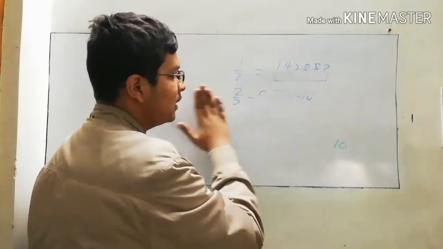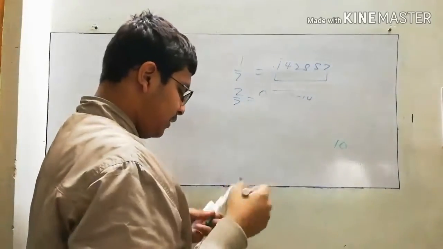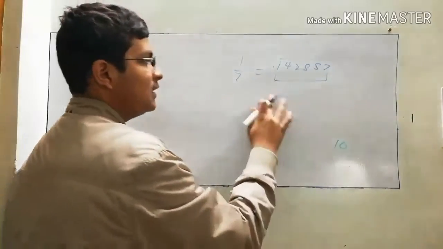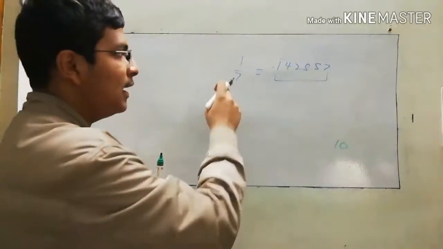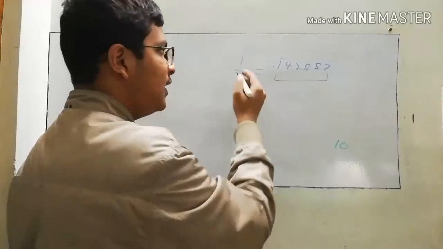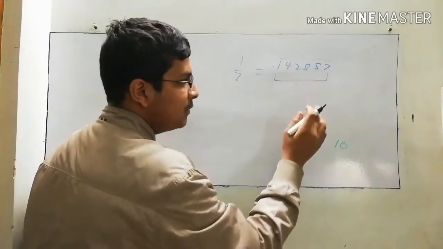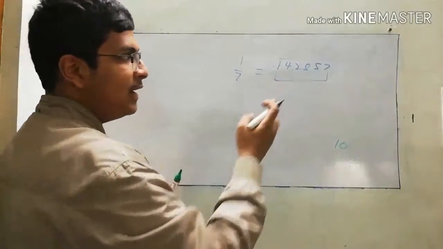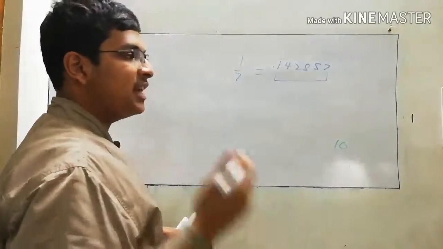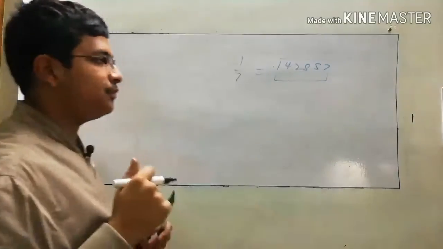Let me tell you something else. We are seeing that, let me see, I can say that I can find any number above here. Means if the numerator is any number, I can find the number. Means I can find the decimal expansion of that number without using a calculator. And let me tell you how.